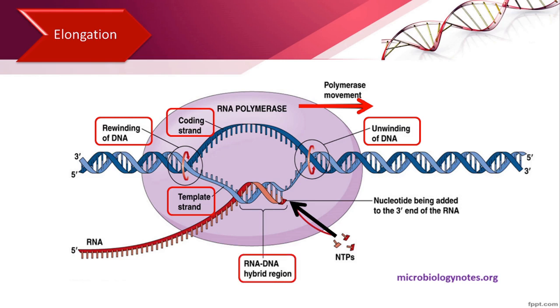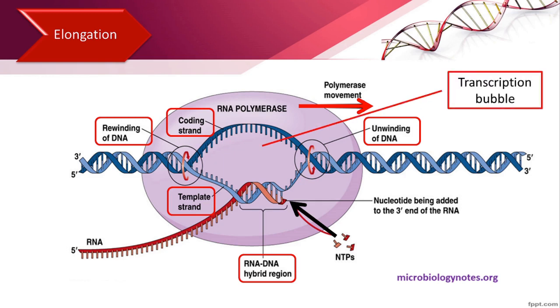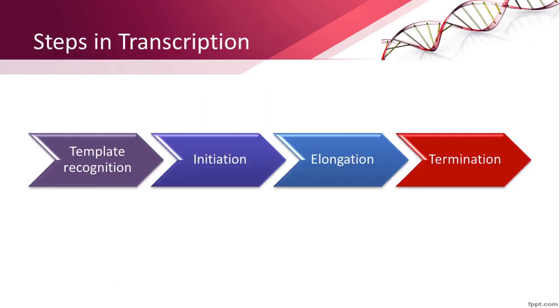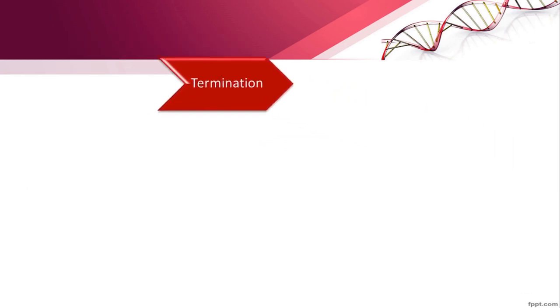RNA synthesis takes place within a transcription bubble which contains the two separated DNA strands, one acting as the template. As RNA polymerase moves along the DNA, the bubble moves with it and the RNA chain grows longer. As the bubble progresses, the DNA duplex reforms behind it, displacing the RNA in the form of a single polynucleotide chain. The last step in transcription is termination.